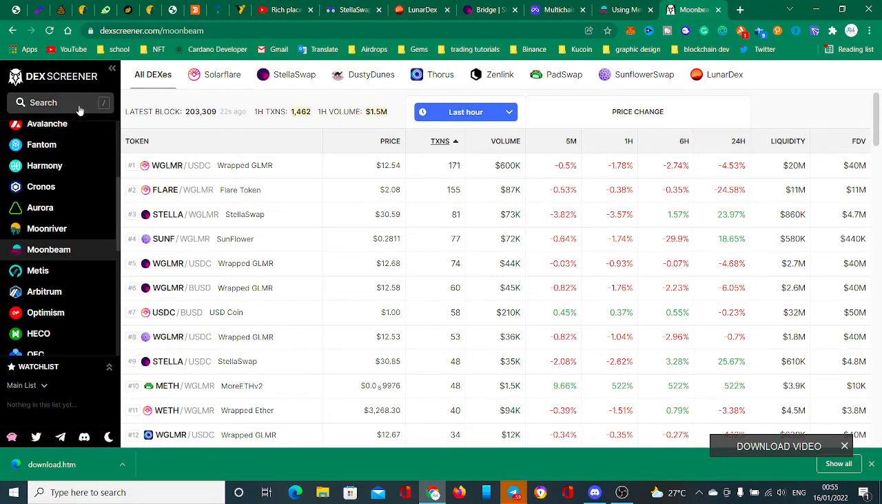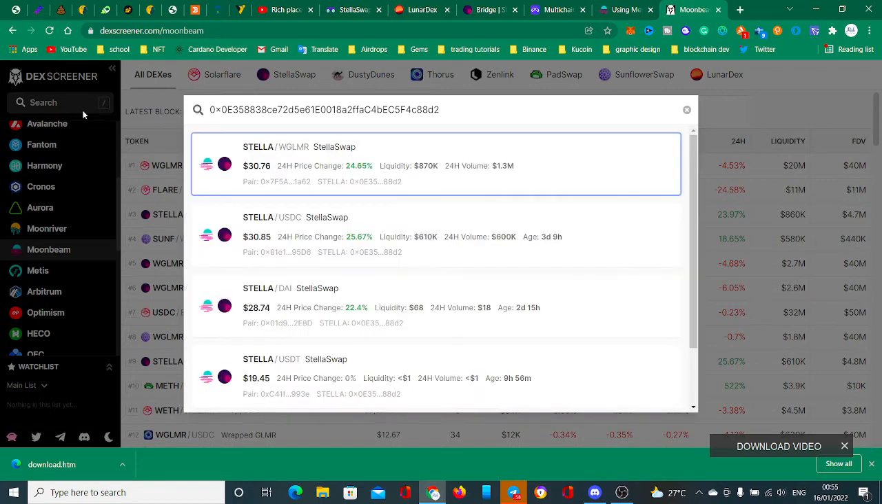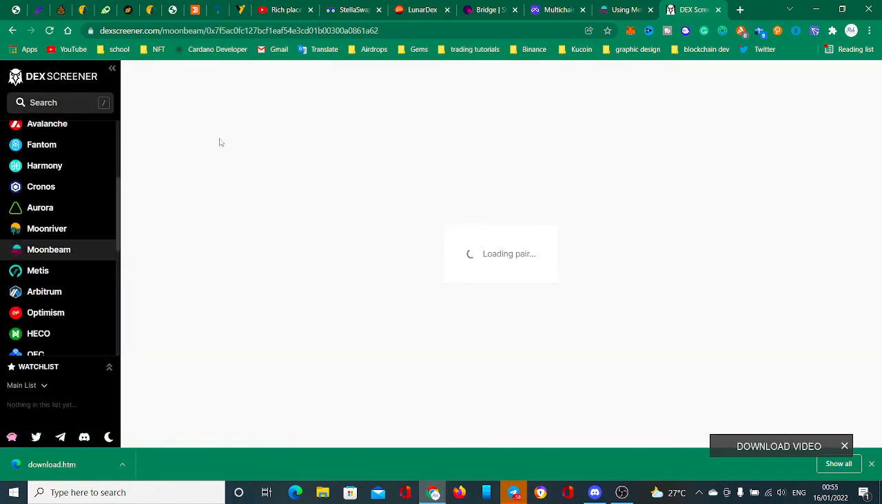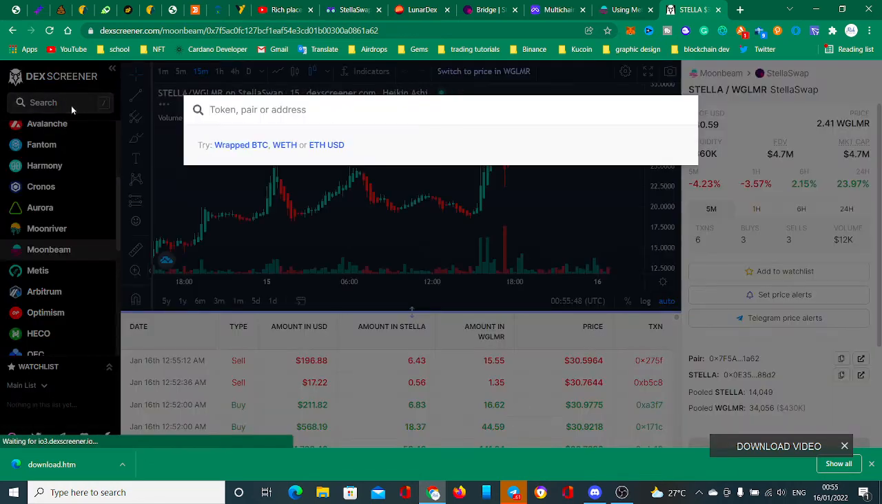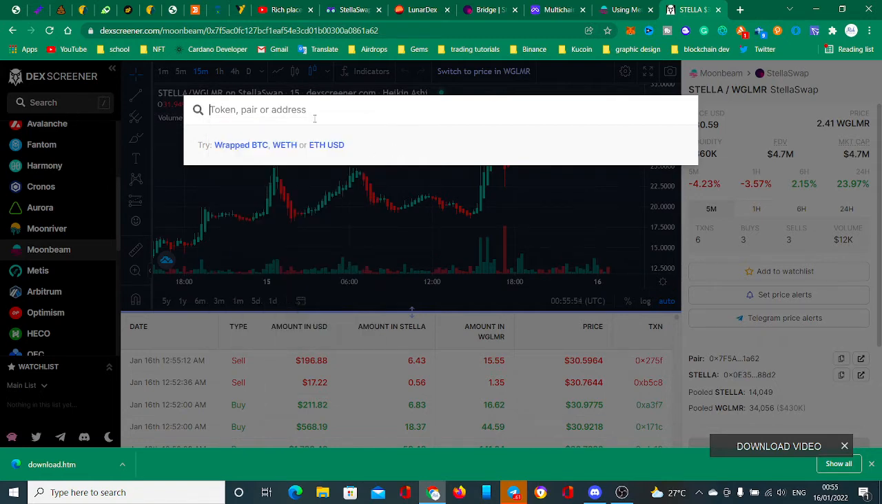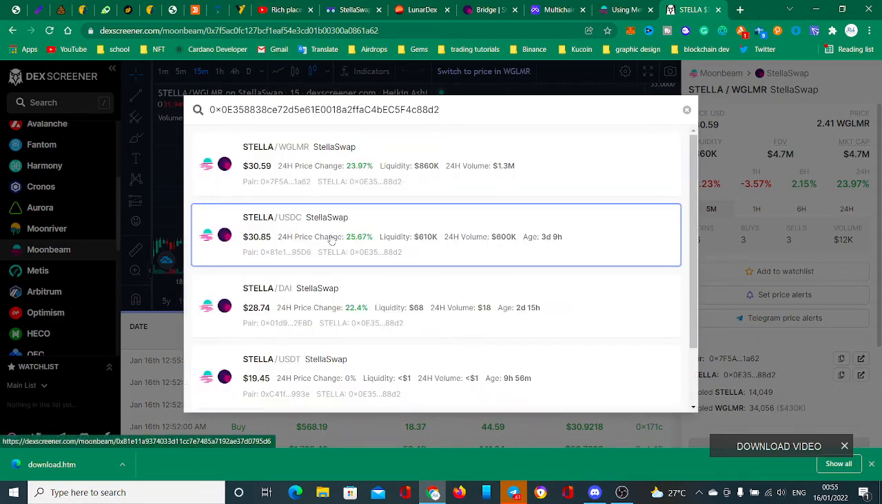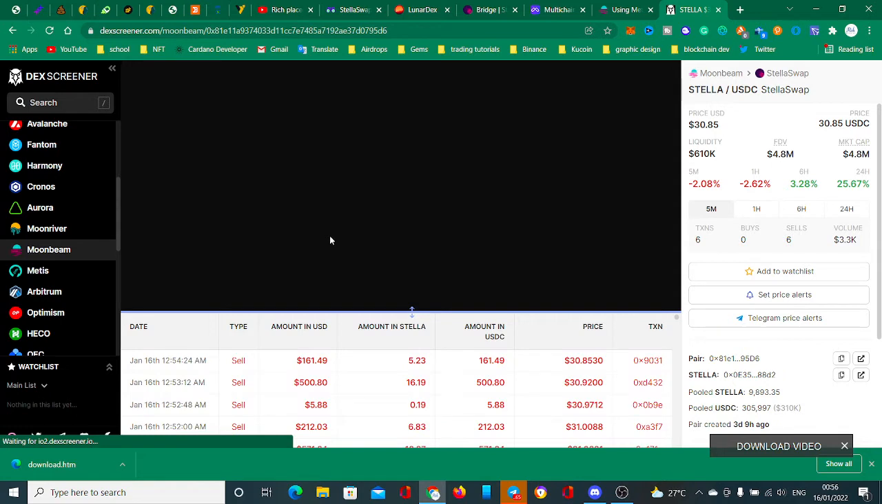If it's another coin, you can simply come here and copy this here. What it does is it gives you what's going on. I actually want to check the token paired against USDT. I want to check it paired against USDC. So this is what's going on, and currently it's $30.